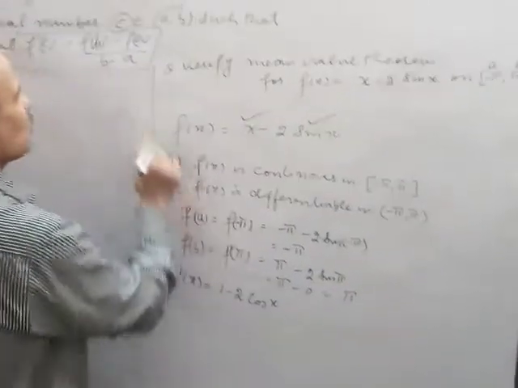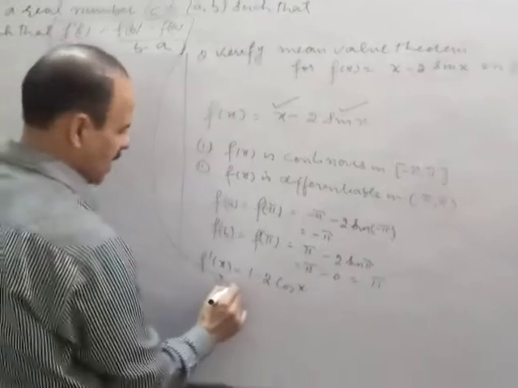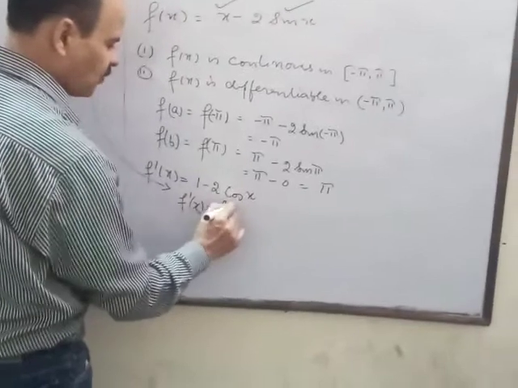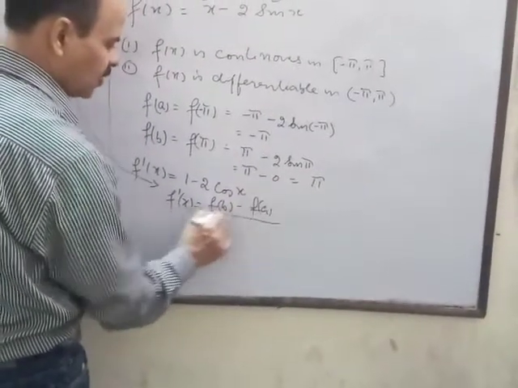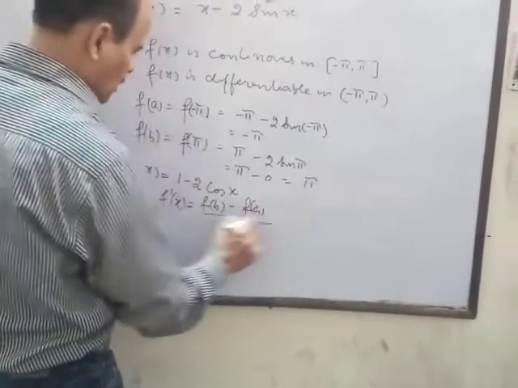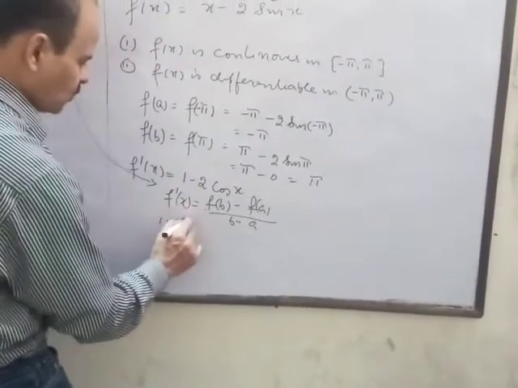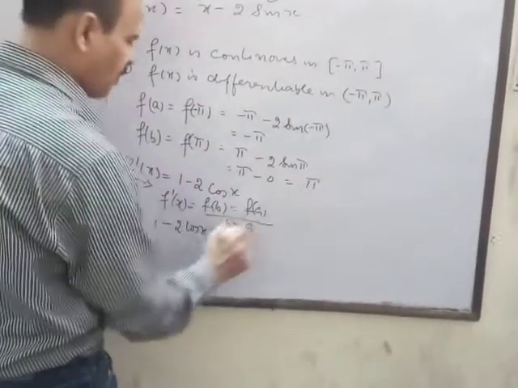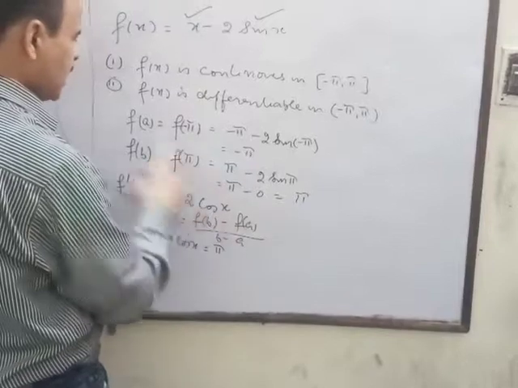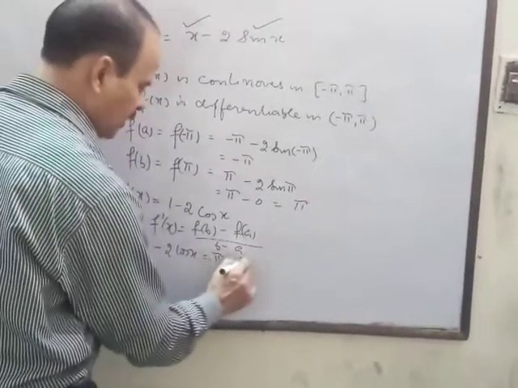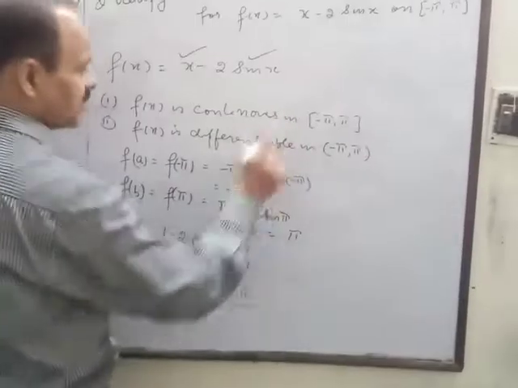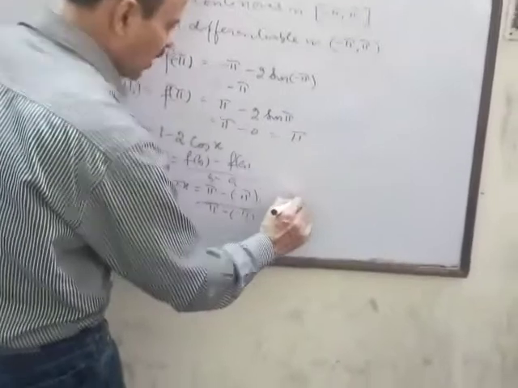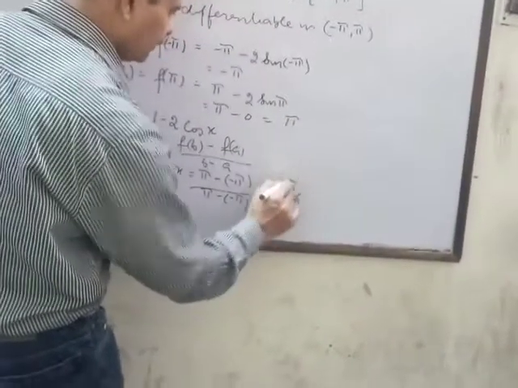Now just apply the formula. f'(c), or you can say f'(x), is equal to (f(b) minus f(a)) upon (b minus a). f'(x) is 1 minus 2 cos x, equal to f(b), which we have got as pi, minus f(a), which we have got as minus pi, upon b minus a, what is b? Pi minus minus pi. So we'll get 2 pi upon 2 pi, which gives you 1.